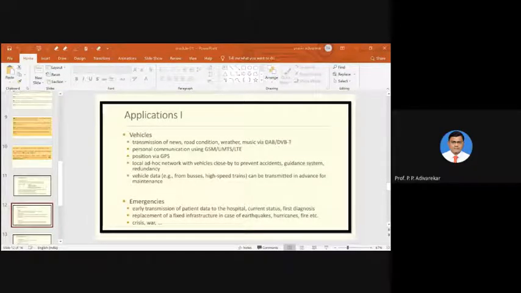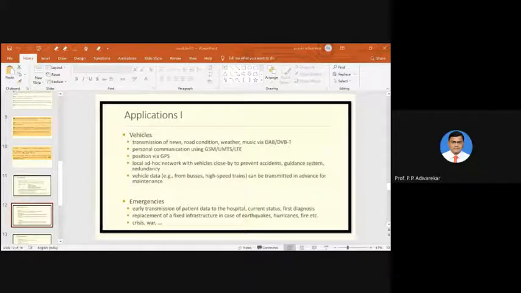Also, we can track the movement of vehicles through the GPS that we are using. If we are traveling with a mobile communication enabled vehicle, then we can prevent accidents or guide other vehicles for controlling the traffic or controlling the natural disasters as well.